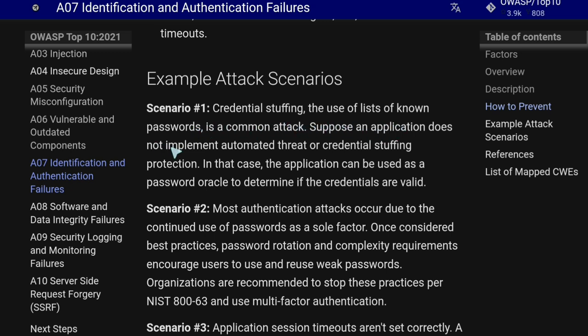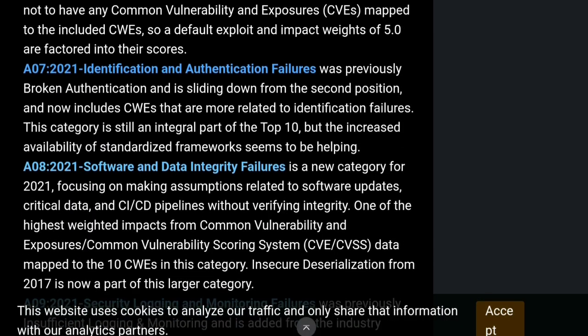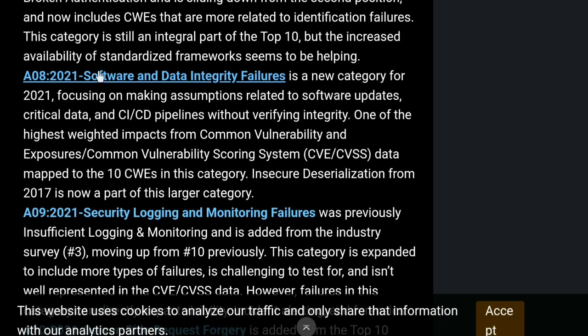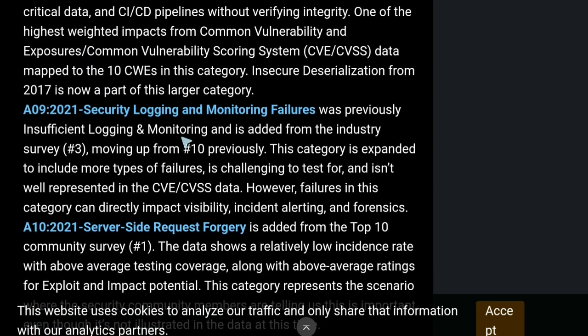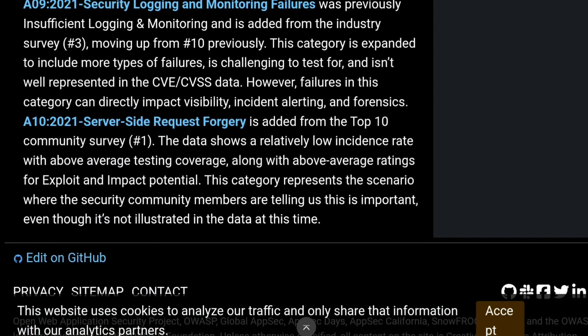Suppose an application does not implement automated threat or credential stuffing protection. In this case, the application can be used as a password oracle to determine if the credentials are valid. So we keep bombing the application server with credentials more and more until we manage to break it. This is the stuffing. And the final ones are software and data integrity failures, security logging and monitoring failures, and server-side request forgery.